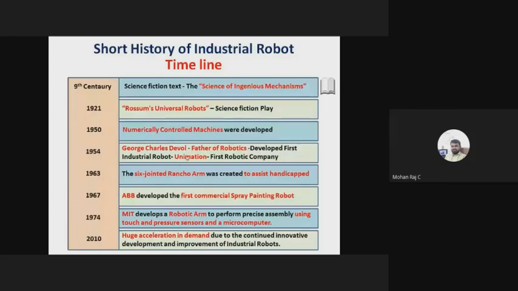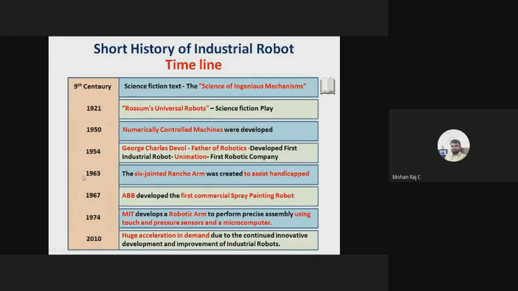Okay. So Charles Devol, the father of robotics, developed the first industrial robot in the world. He started the company called Unimation. Unimate was the first robot, right? I'll show the first robot in the next slide. And after the development of the first robot, there was a huge investment and huge research on it.